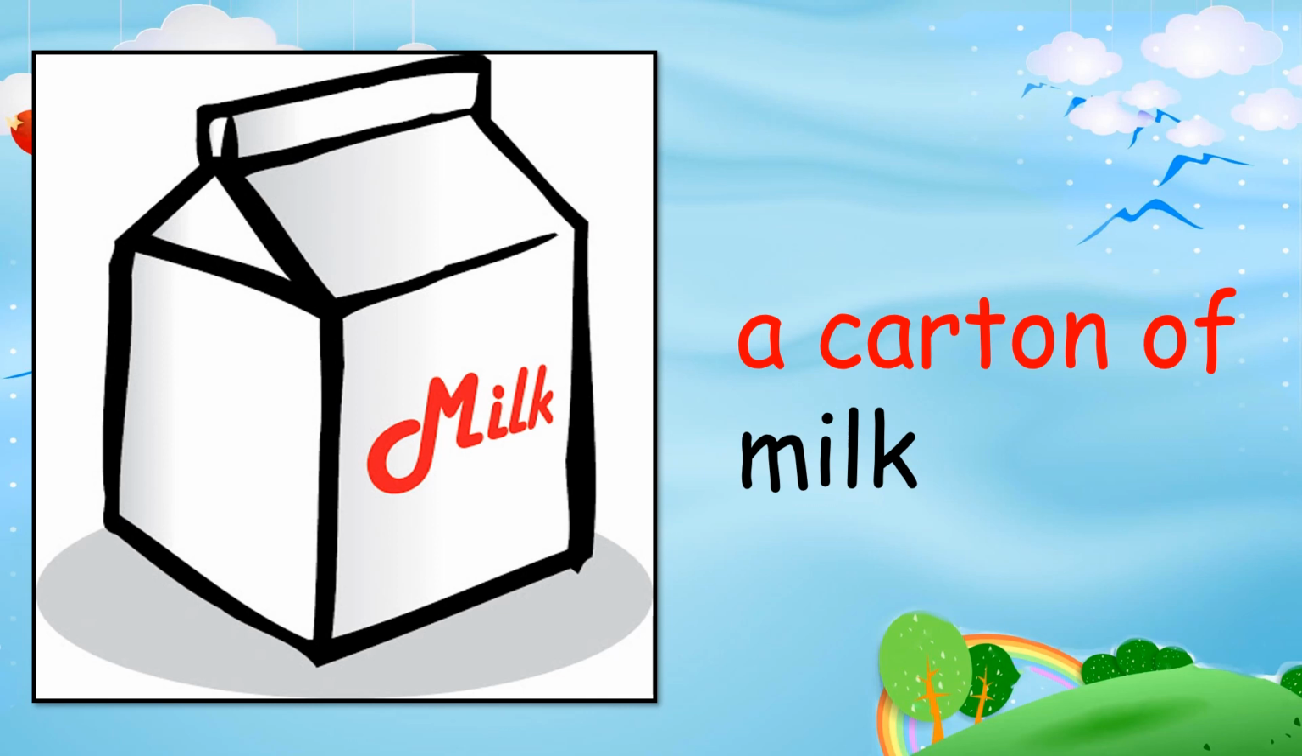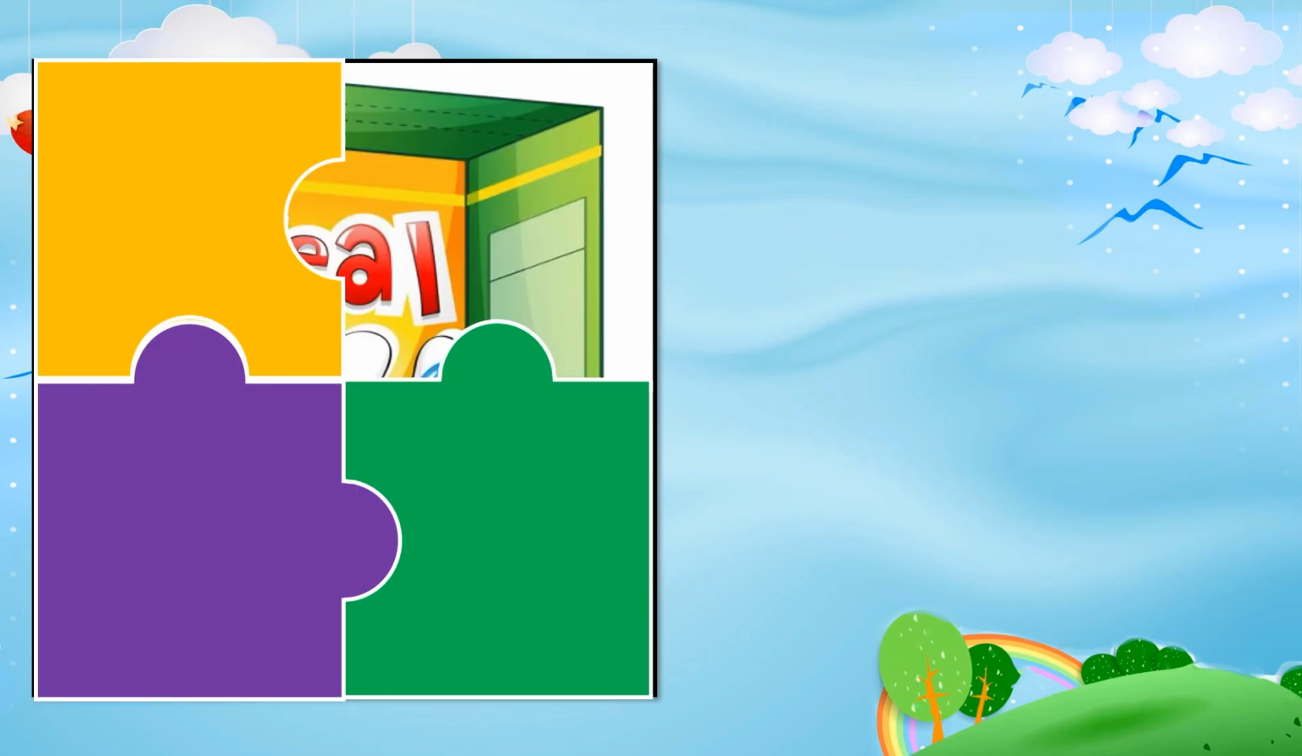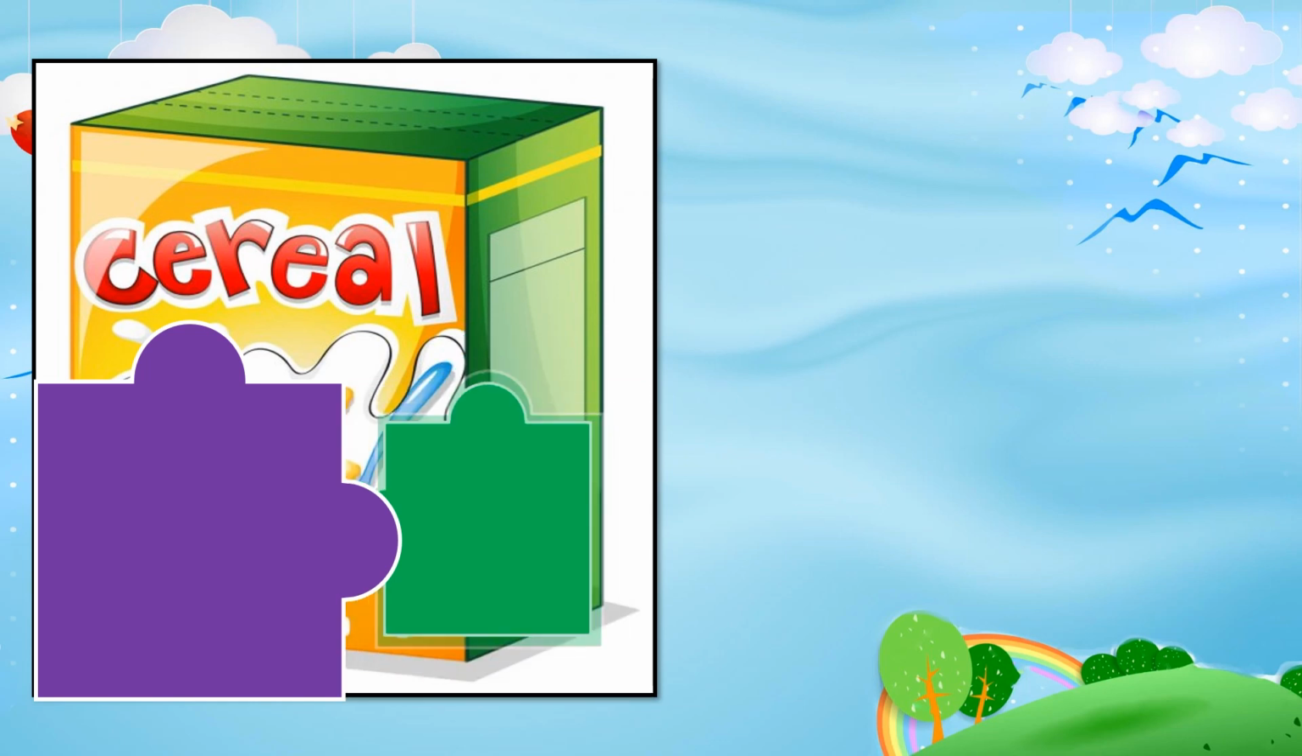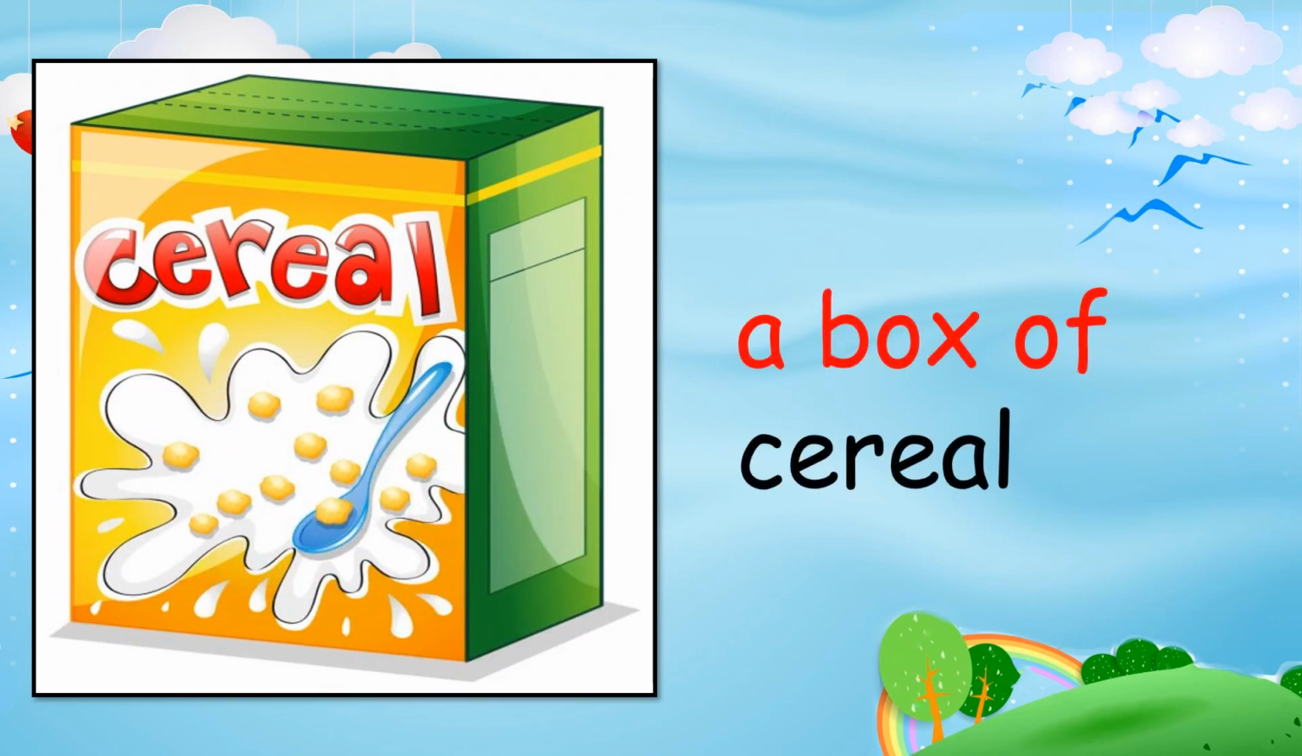Next, we are going to level up the difficulty. There will be 3 pieces of puzzle that are blocking the picture instead of 2. Look at this one. Can you try to guess the food? Let's see the answer. It's a box of cereal. A box of cereal.